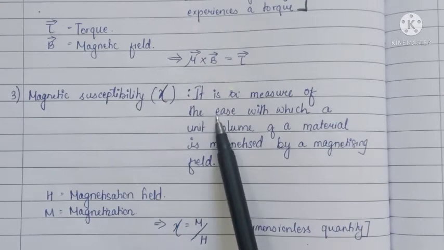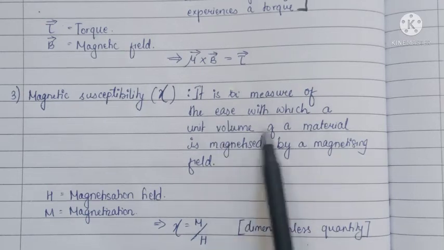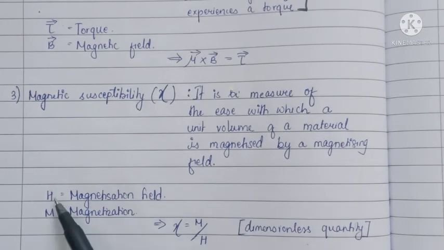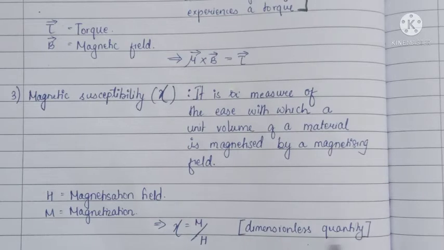It is a measure of the ease with which a unit volume of a material is magnetized by a magnetizing field, where H is the magnetizing field and M is magnetization. Now magnetic susceptibility is given by magnetization over the magnetizing field, M over H. It is a dimensionless quantity because the dimensions of magnetizing field and magnetization are the same, and it is negative for diamagnetic materials.